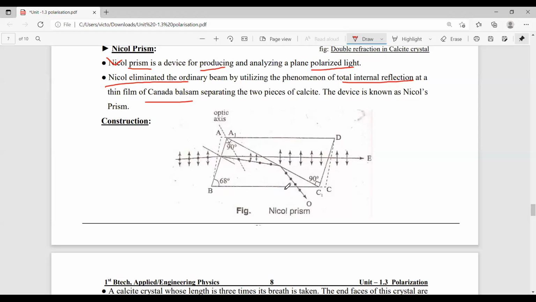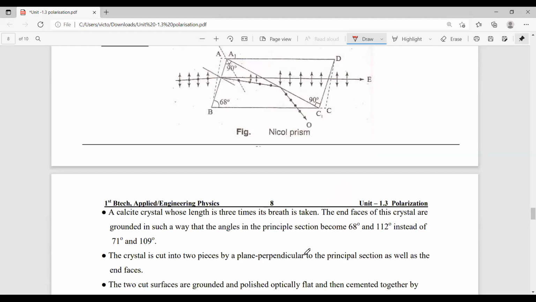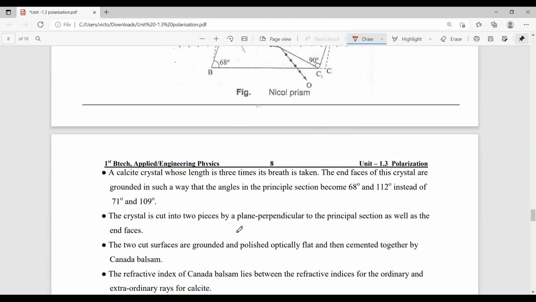In this construction, the ends of the crystal are ground, that means polished, so the end faces of the crystal have angles of 68 degrees and 112 degrees instead of 71 degrees and 109 degrees.